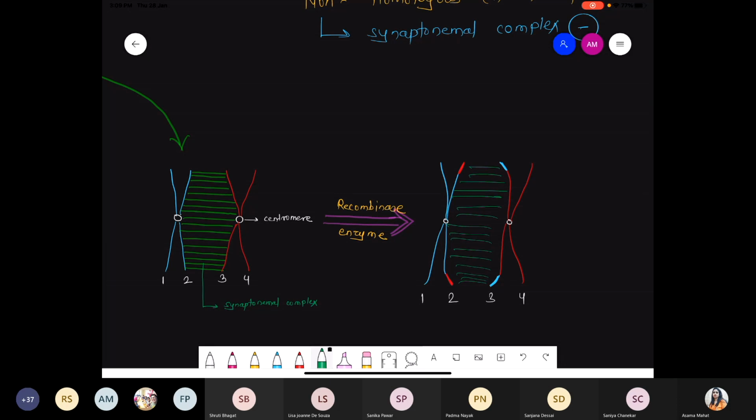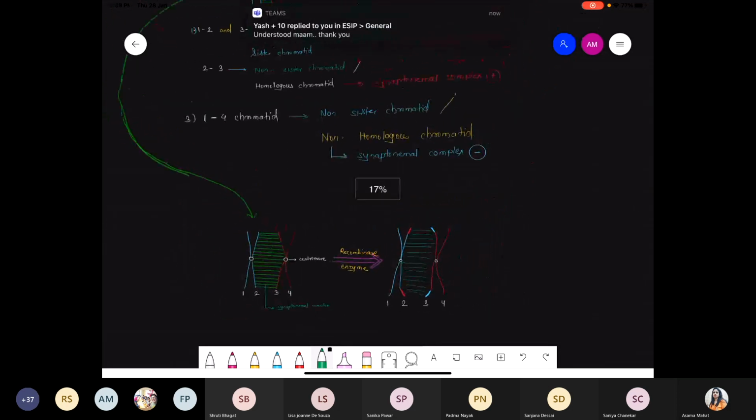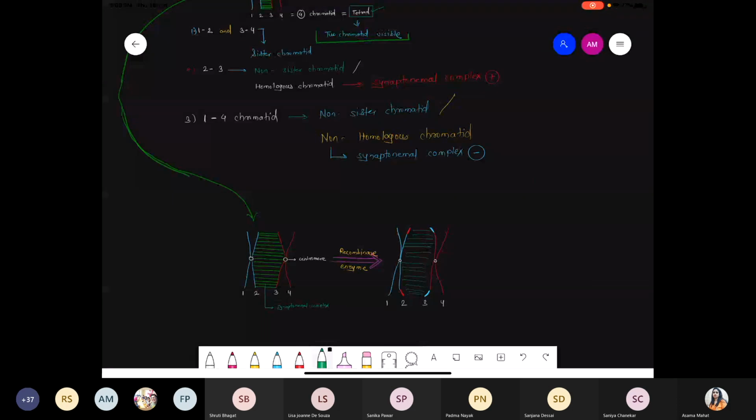Yeah. So any doubt from the Pachytene phase? Just check the scenario because it's a very crucial step. Any doubt? Any doubt?